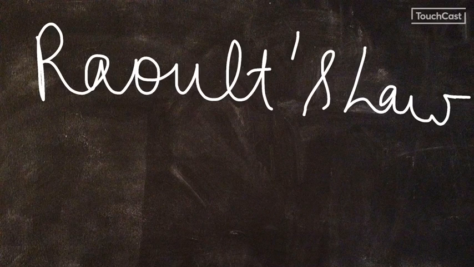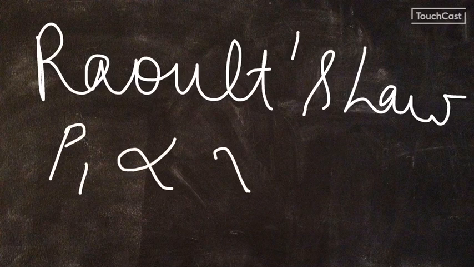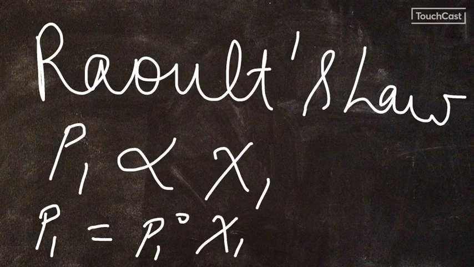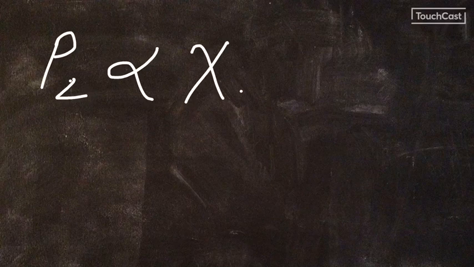That is, for component 1, P1 is proportional to χ1, that is P1 is equal to P1⁰ into χ1. And for component 2, P2 is proportional to χ2.